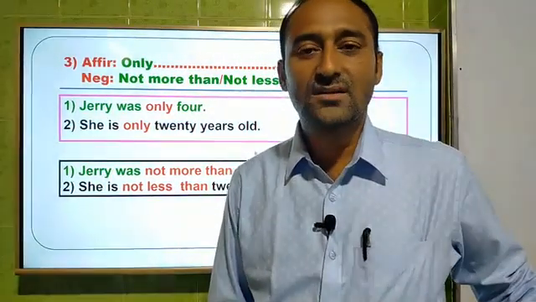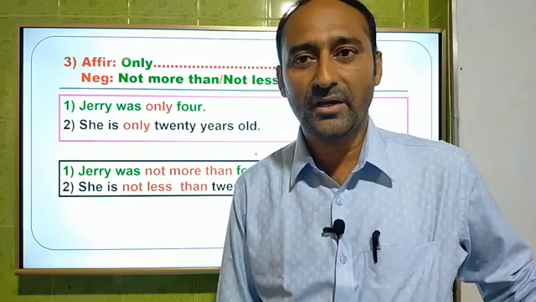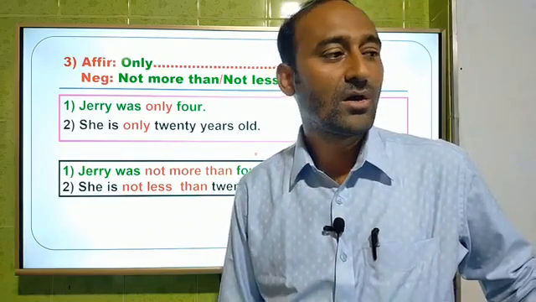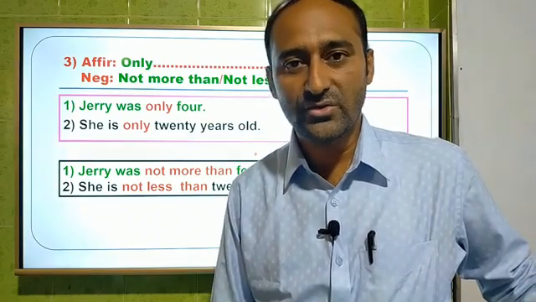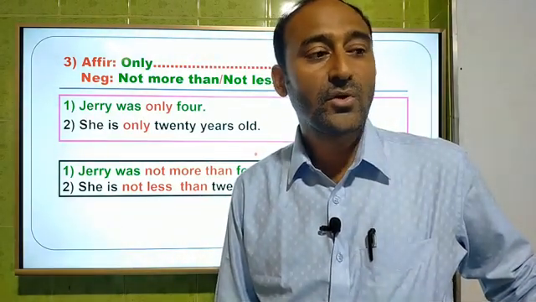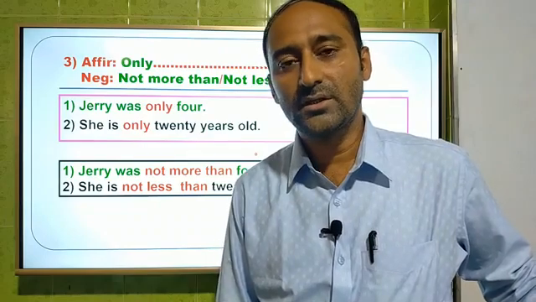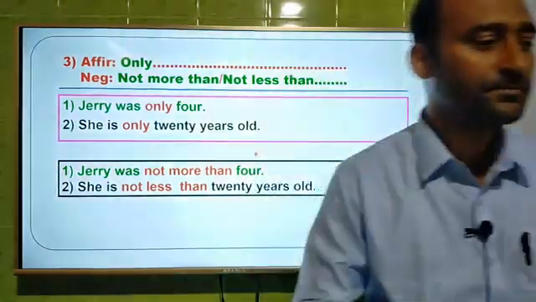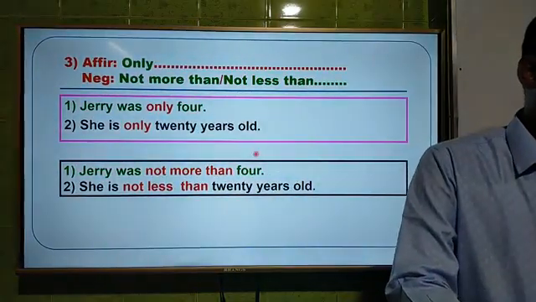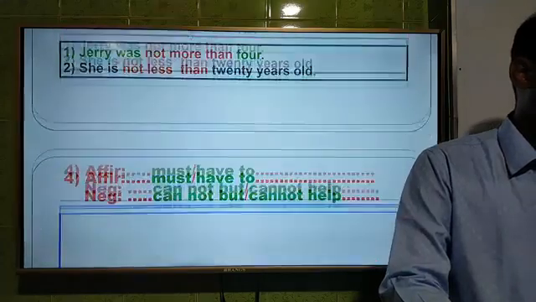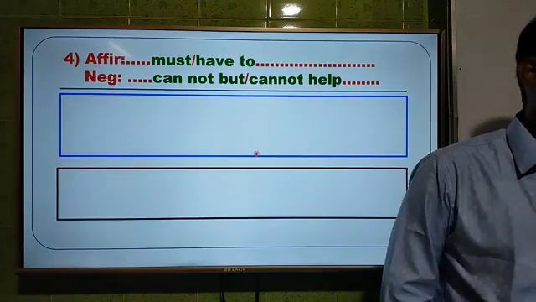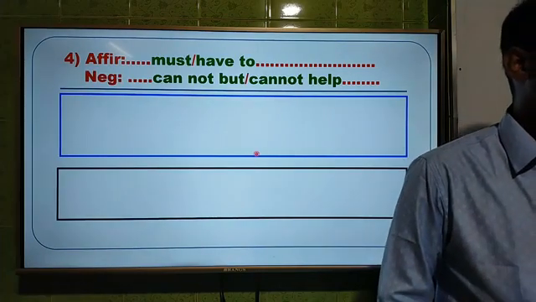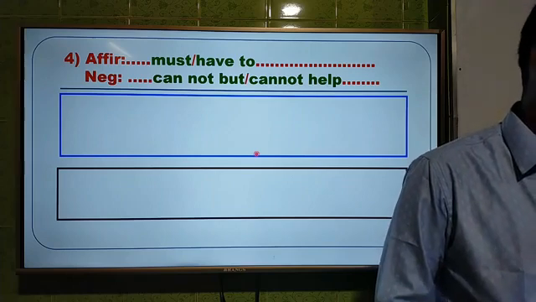Okay, dear students, this is the third rule of changing affirmative to negative, and we are learning how to change affirmative sentence into negative, and I have already completed 3 rules. Now, dear students, I am going to the next one, and this will be rule number 4. And look at the screen. Okay, this is the fourth one, and this one is affirmative with must or have to. Look at the screen please.